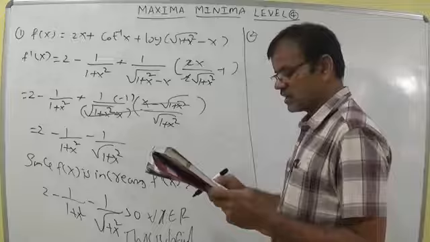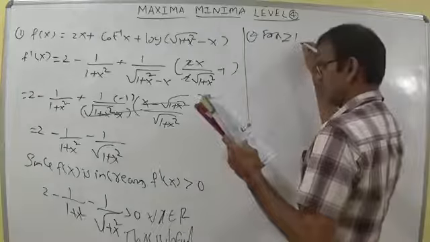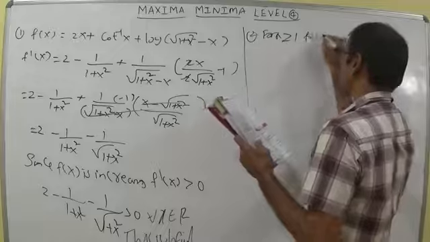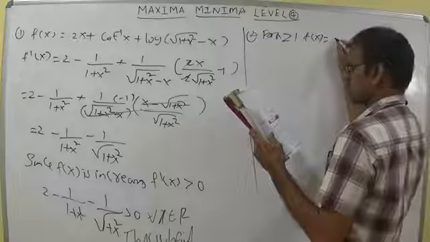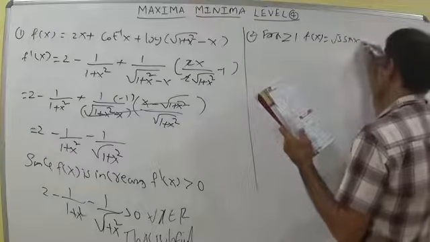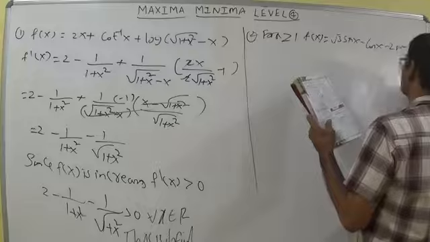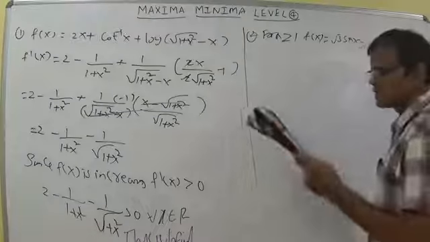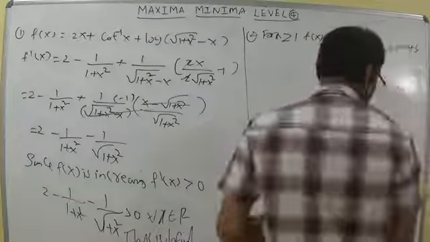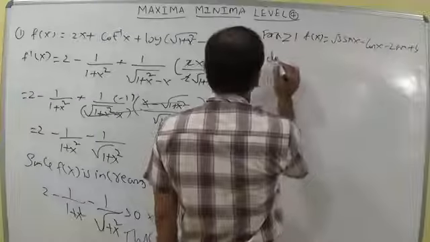That's all. Second question. He has given the condition a greater than or equal to 1, the function f of x is equal to root 3 sin x minus cos x minus 2ax plus b is decreasing. Here it is given as a decreasing function.